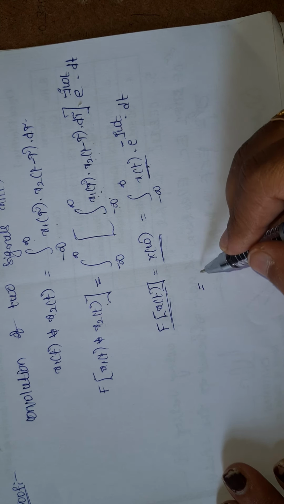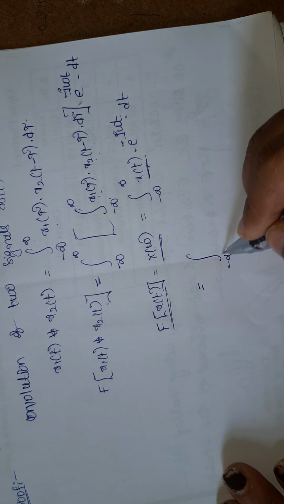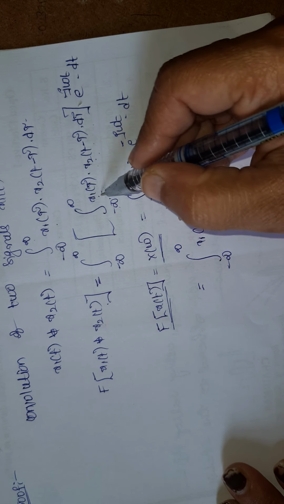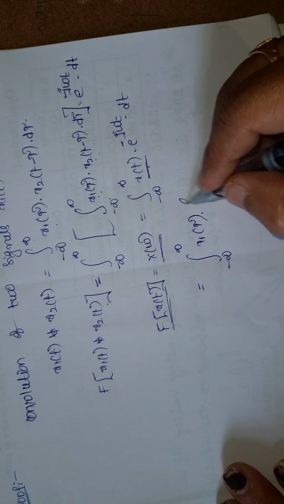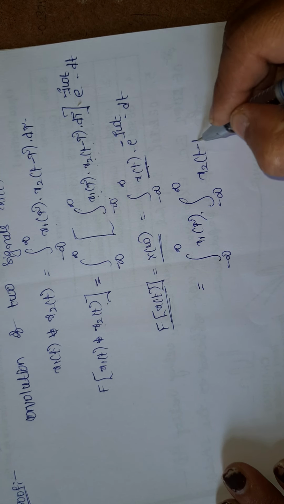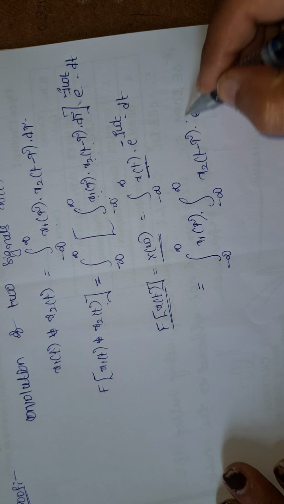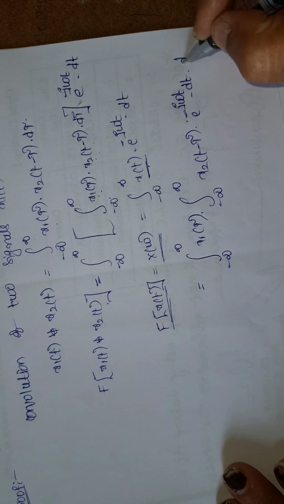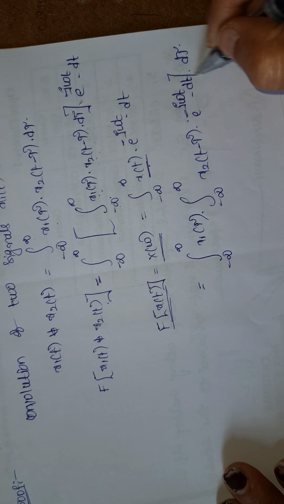I am writing these equations as integration from minus infinity to infinity x1 of tau, where x1 of tau I am bringing outside. Next, integration from minus infinity to infinity x2 of t minus tau into e power minus j omega t dt, into d tau.